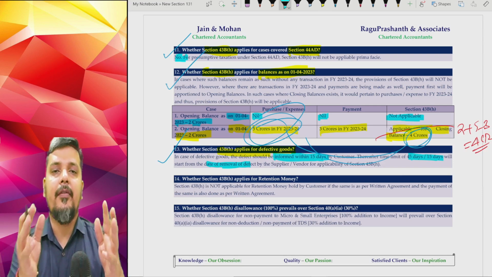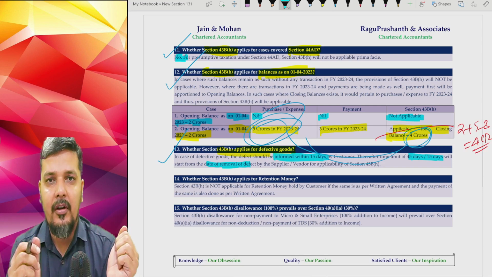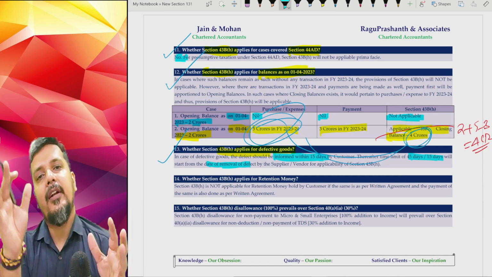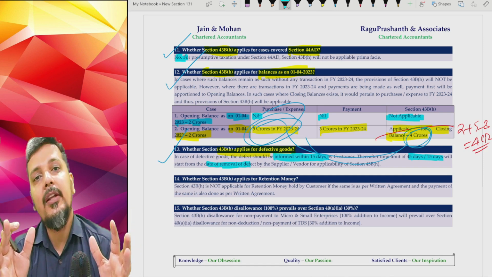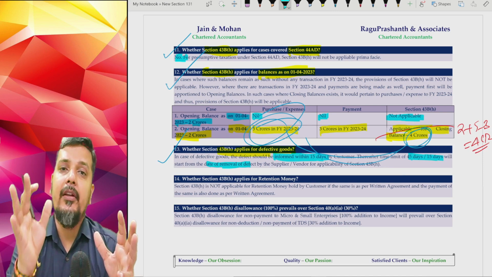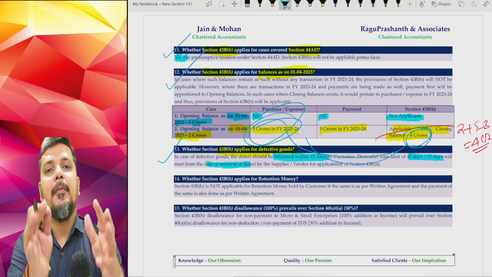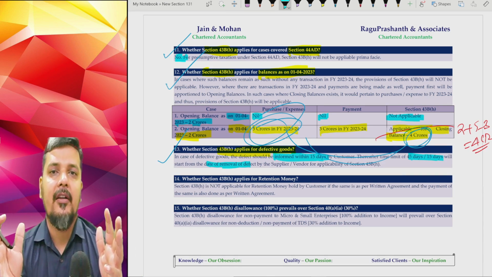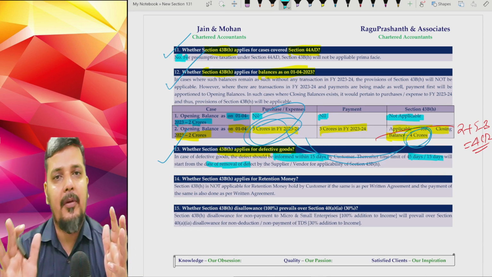when the vendor or the supplier has removed the defect. Say for example, purchase is on 1st of March, defect is informed on 10th of March within 15 days, and defect is rectified on 28th of March. Now the time limit of 45 days or 15 days, as the case may be as per MSME Act, will start on 28th of March.